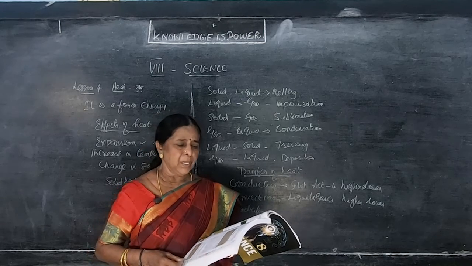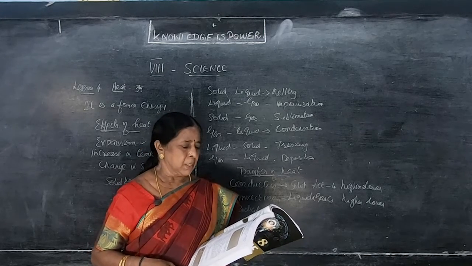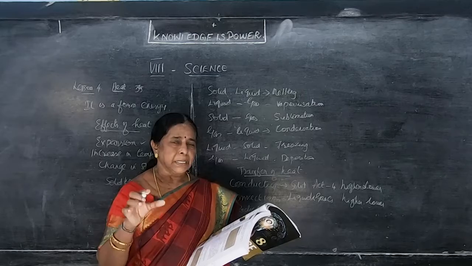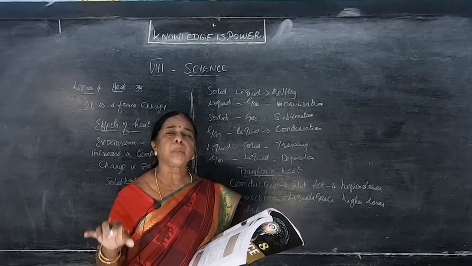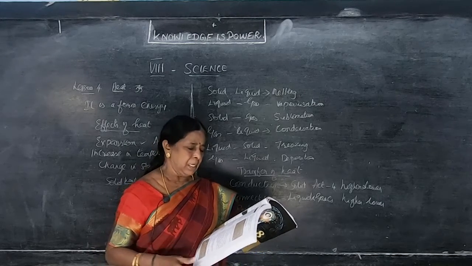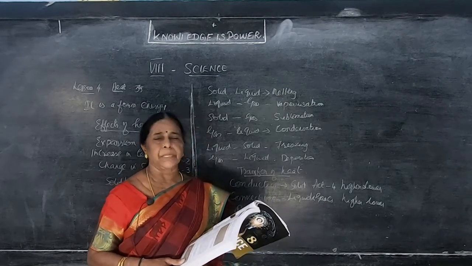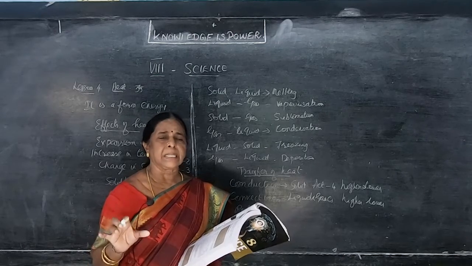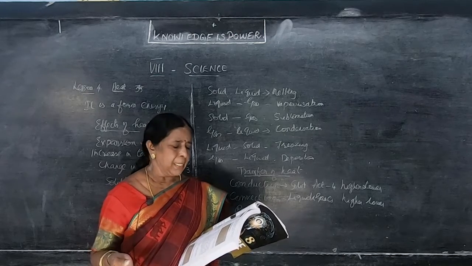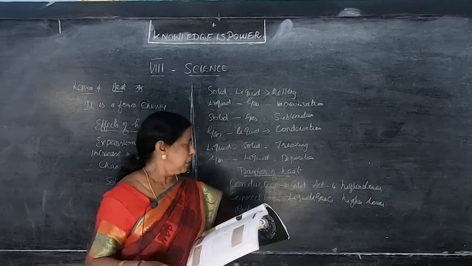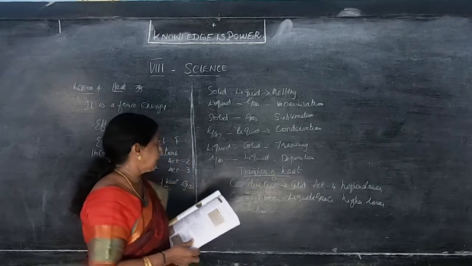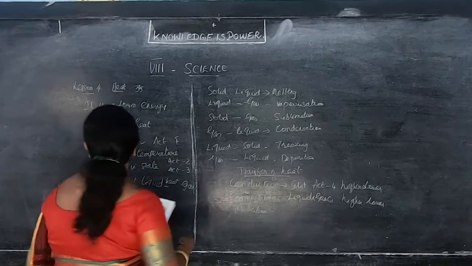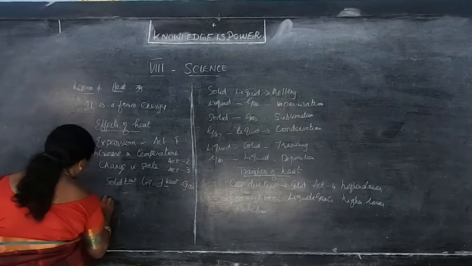And we have to go to calorimetry. Calorimetry means the technique used to measure the amount of heat involved in a physical or chemical process. Actually, it is a technique. Technique means what? One idea used to find out the measure of heat. Next we have to see the calorimeter. Calorimetry. Next, what is it?